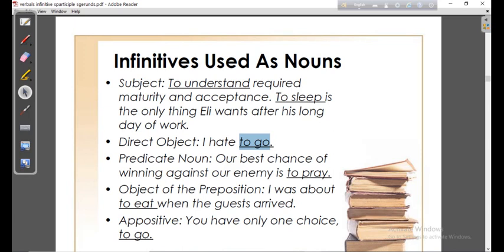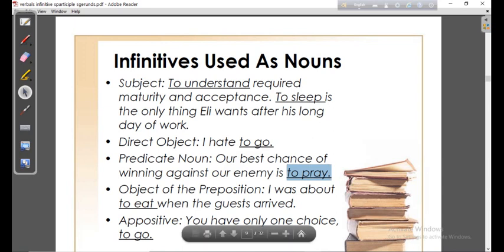Predicate noun: our best chance of winning against our enemy is to pray. To pray. So here is a predicate noun. Okay, it's a predicate, and this one is the subject, our best chance of winning against our enemy, and this is the verb, and "to pray" is the predicate noun.